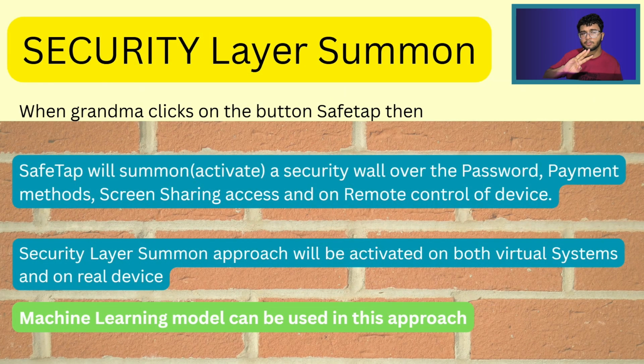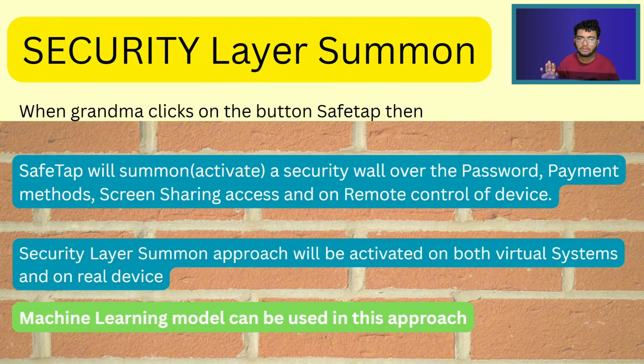And the third approach will be security layer summon. So when Grandma, who is our user, clicks on Safe Tap, suppose she is on a call or in a message, and the message or the call is in such a way that she gets emotionally or mentally convinced that she needs to give her OTP or password or anything. She is not supposed to give these things to any link, because she is an elderly person.